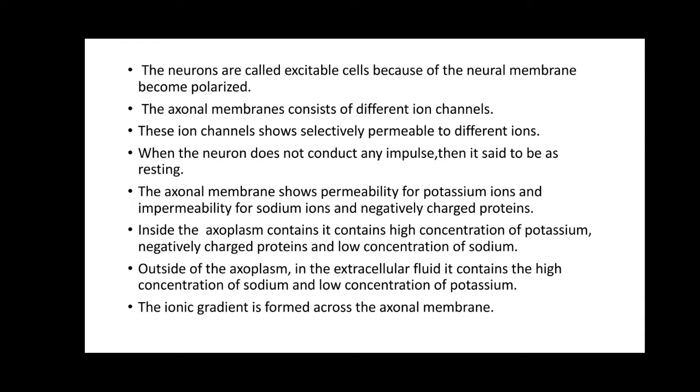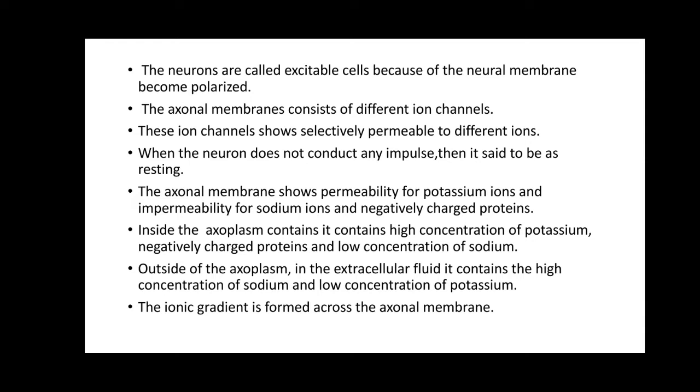In the neuron, you know that the dendrites collect the impulse and it is carried towards the cell body. From the cell body, that impulse is moved to the axon. The axon carries the impulse away from the cell body. So how does the axon carry the information or the impulse away from the cell body? All this you are going to study in this topic.